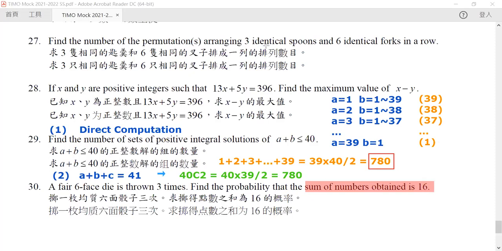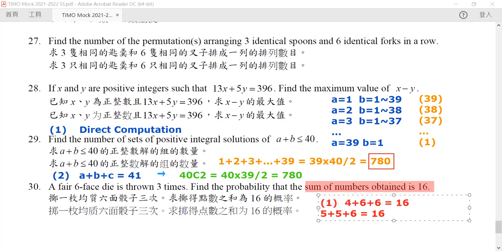You can go for 4 plus 6 plus 6, which is equal to 16, or 5 plus 5 plus 6, this is also equal to 16. But do you have any other way? No, right? There are only 2 ways.